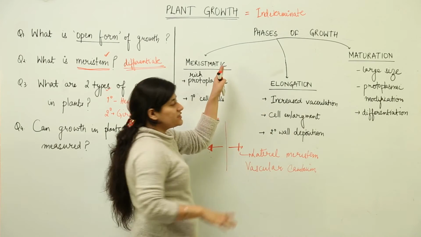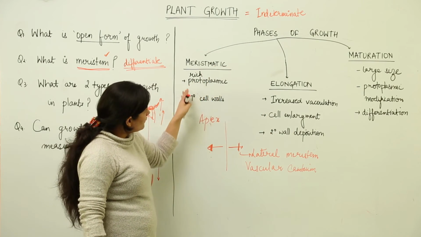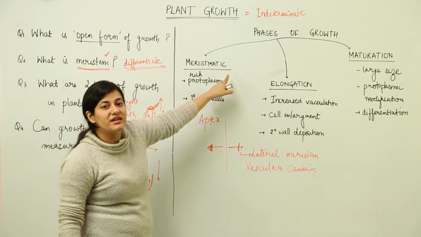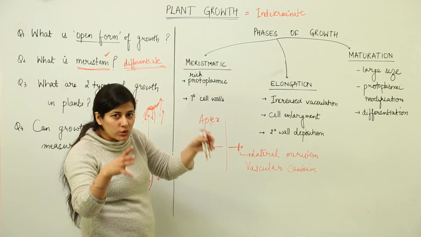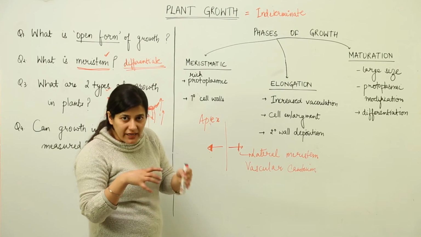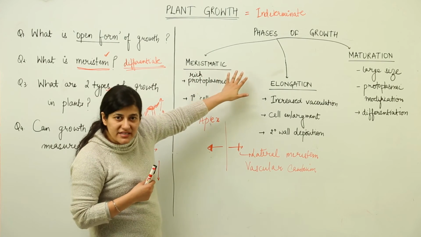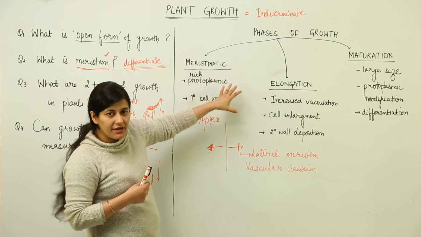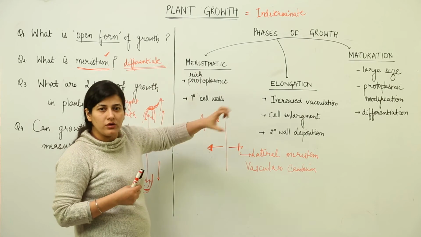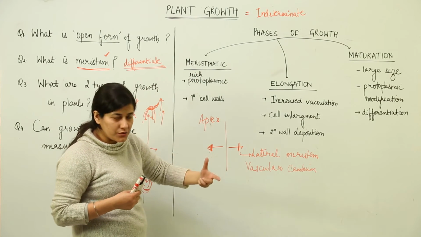One is the meristematic phase. The cells are produced as a result of meristematic division. Whenever growth is taking place, there is continuous cell division behind it. New cells are being added by the meristematic divisions. The cells present in the meristem are undergoing continuous divisions and they are adding to the growth.